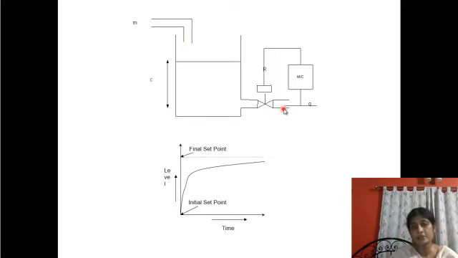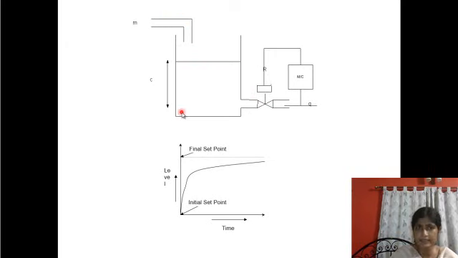So after a certain time delay, again the inflow and outflow rate will be maintained in an equal relationship, so that a new steady state will be maintained. Instead of the previous steady state value, a new steady state with a certain increase in level will be maintained, and that is by its own action.